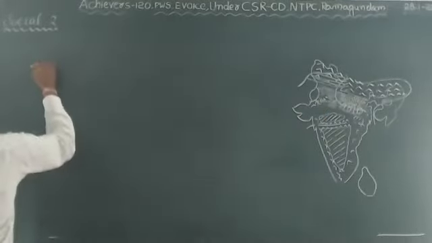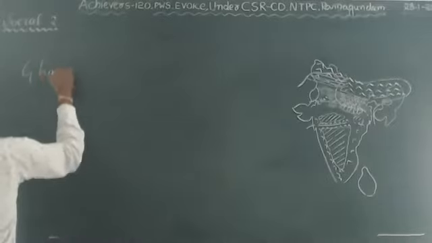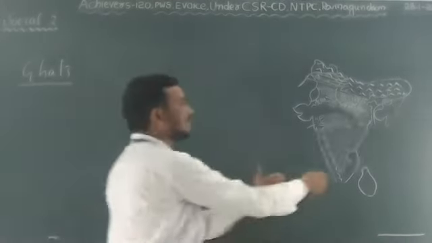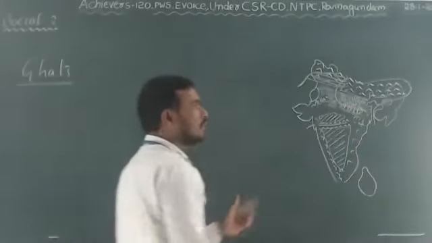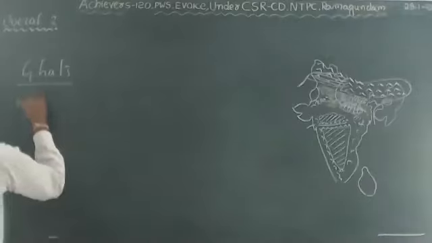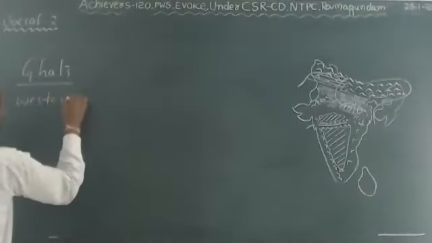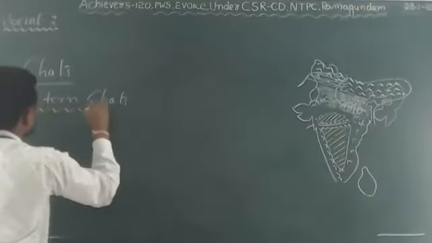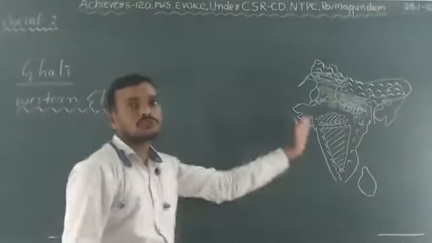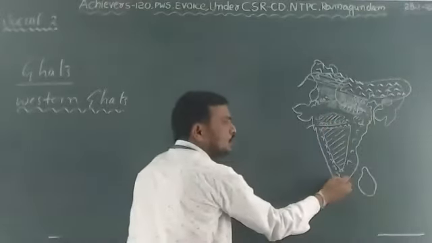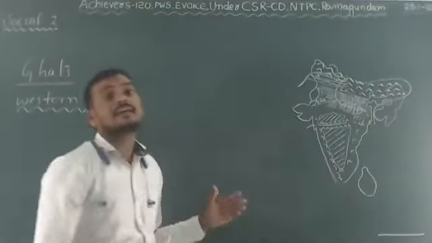Okay, the Ghats. There are two Ghats present over the Indian peninsula along the east and the west coast. We call them the Eastern Ghats and the Western Ghats. First of all, we'll discuss the Western Ghats. Where are the Western Ghats situated? Western Ghats are situated along the west coast of India from Konkan to Kanyakumari, with a length of 1600 kilometers.